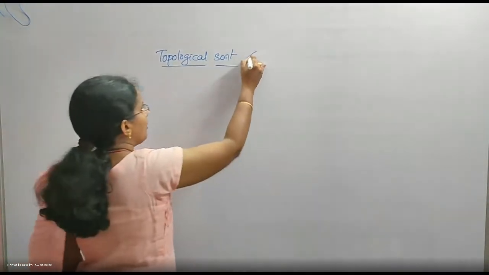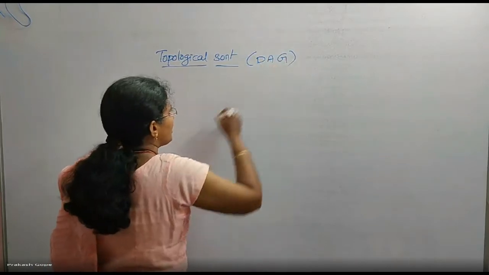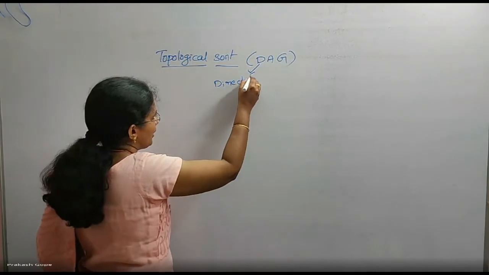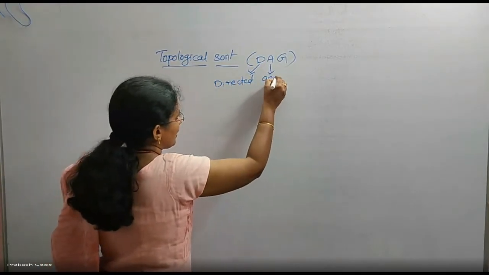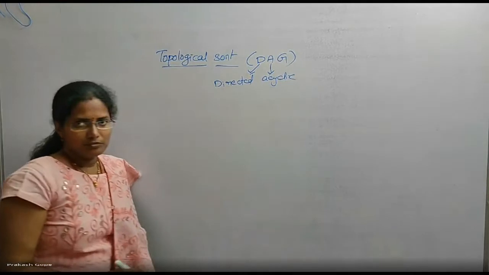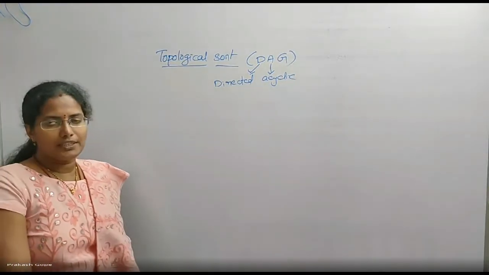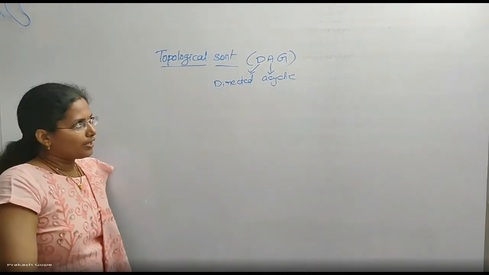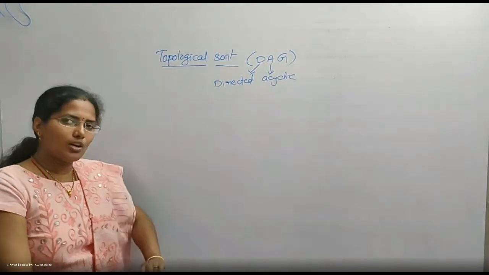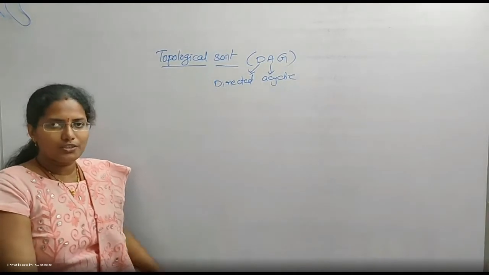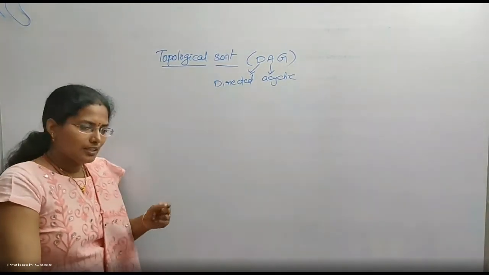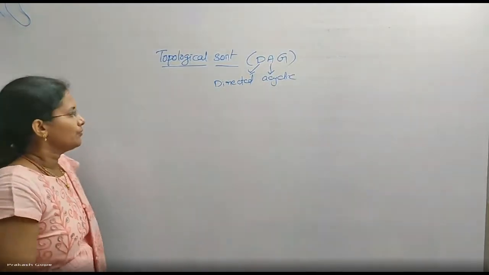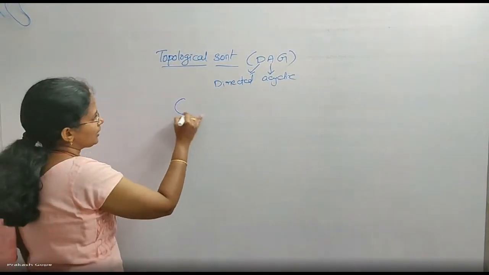This is applicable only for DAGs, which means directed, so it should be a directed graph, acyclic, which means there should not be a cycle in that graph. Then only topological sorting is possible for directed acyclic graphs. If there is a cycle, topological sorting does not exist. You can straight away say, if there is a cycle, go to the option that there cannot be a topological sorting. Okay. Let me take the graph, any directed graph.